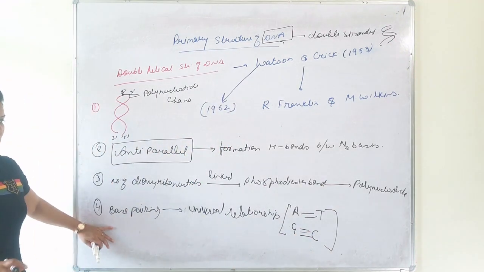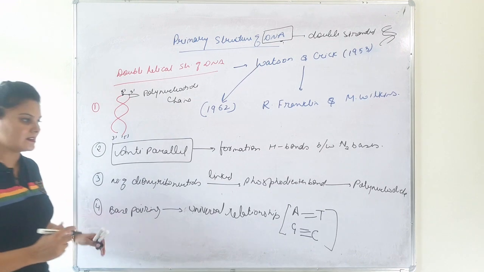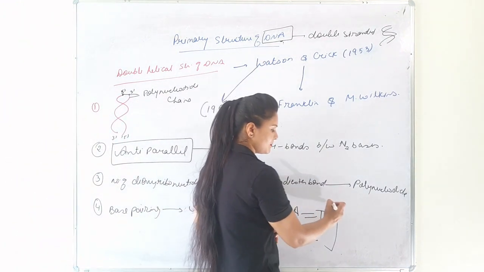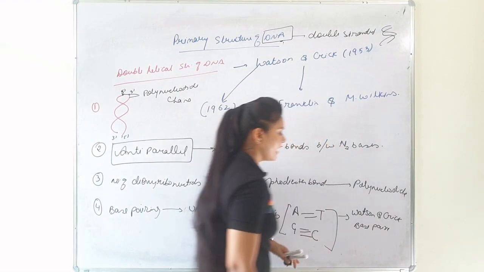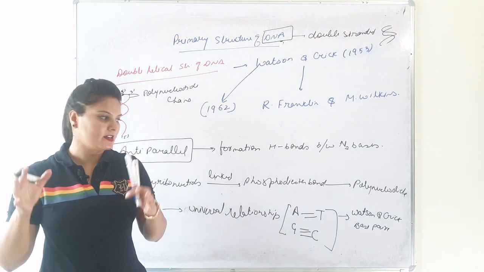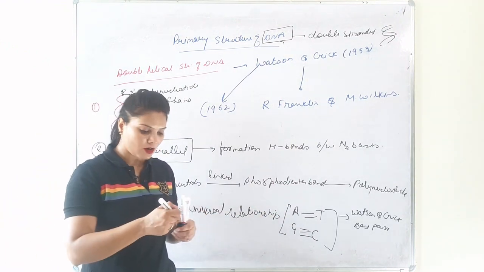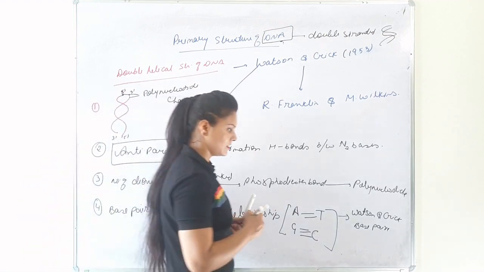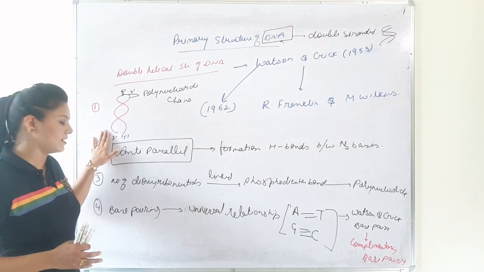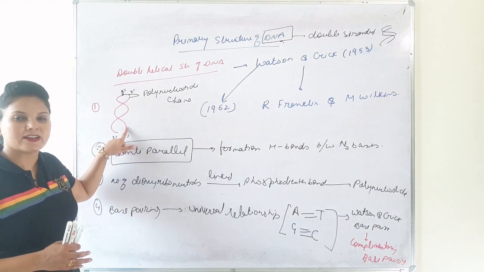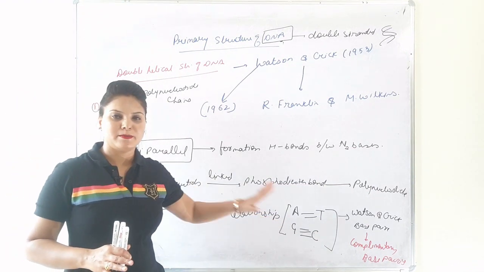So this is the universal relationship between the base pairs in a double helical structure, and these base pairs are also called Watson and Crick base pairs, and the pairing is also called Watson and Crick base pairing, and this sort of base pairing is also called complementary base pairing. So if we know the sequence of one strand of a DNA molecule, we can easily detect the sequence on the second strand via complementary base pairing.